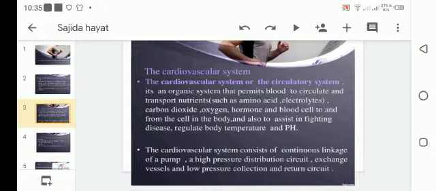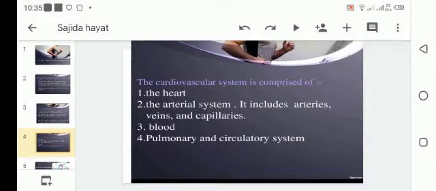The cardiovascular system consists of a continuous linkage of a pump, a high pressure distribution circuit, exchange vessels, and a low pressure collection and return circuit. The cardiovascular system is comprised of, first, the heart; second, the arterial system, which includes arteries, veins, and capillaries; third, blood; fourth, the pulmonary and circulatory system.